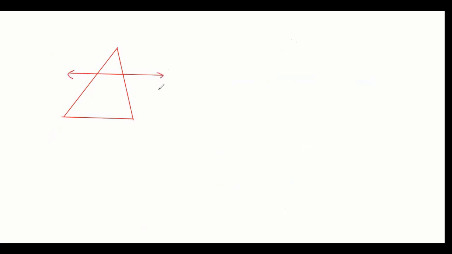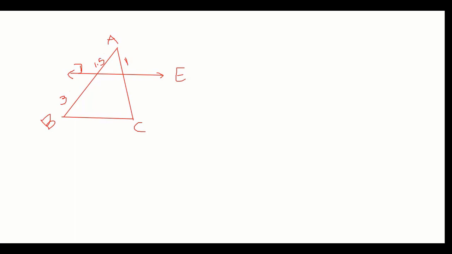This is A, this is B, this is C. The segment is DE. I am not saying anything else. So I am saying this AD is 1.5 centimeter. This is 3 centimeter. This is 1 centimeter. Can you find out, guys?